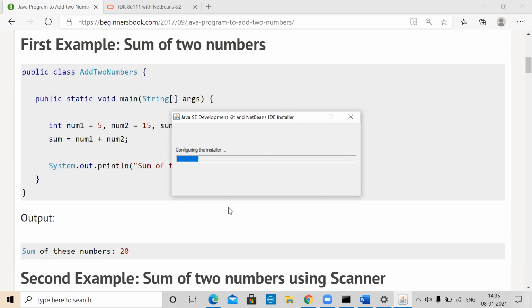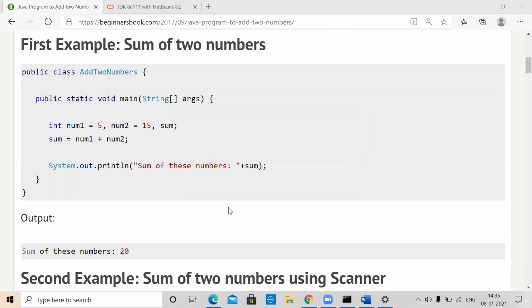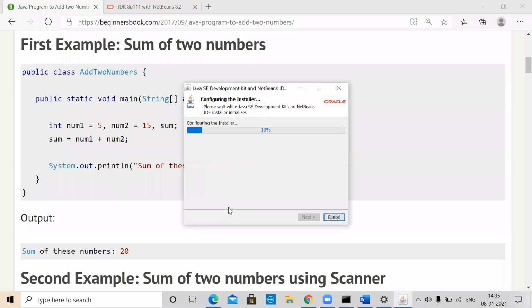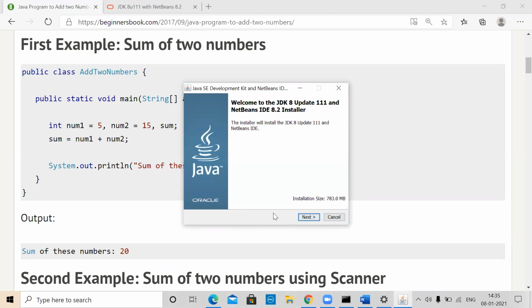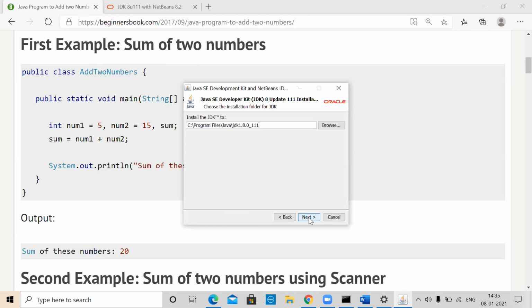If you double click on the executable file, it will install by unpacking all the files and storing them into different folders, into Program Files, Java, JDK. If you don't want to install in that place, you can specify a folder. Right now I'm just choosing the defaults, which is good enough.